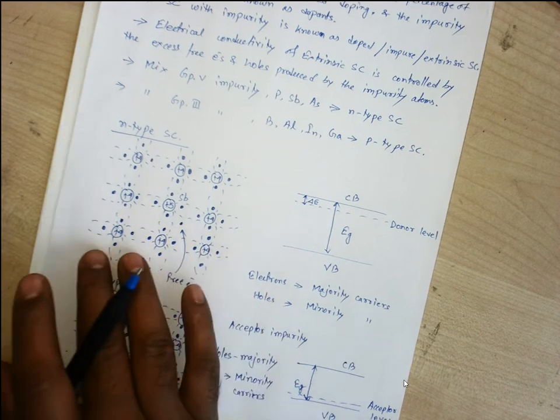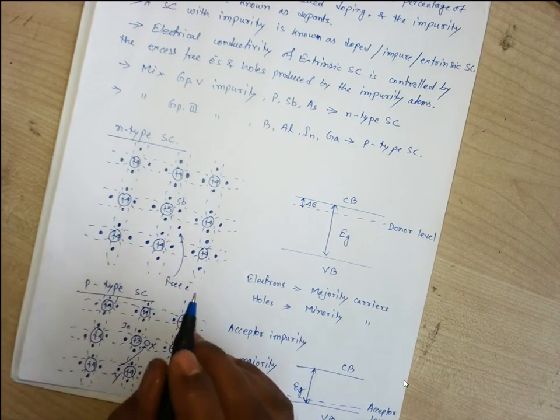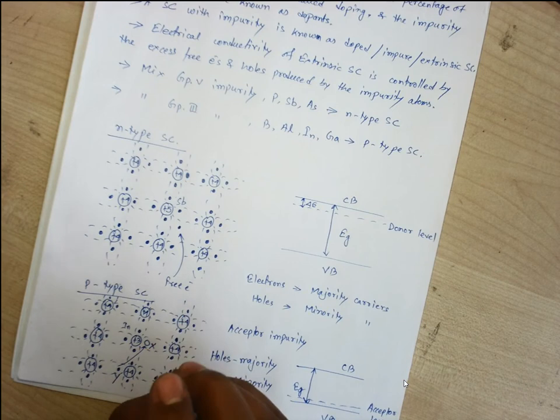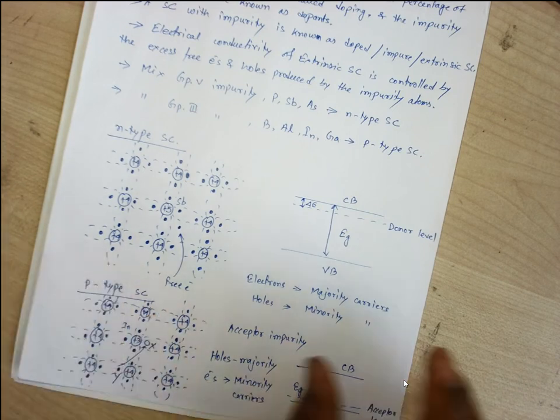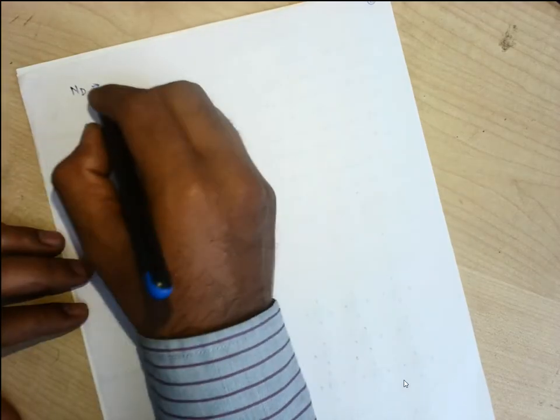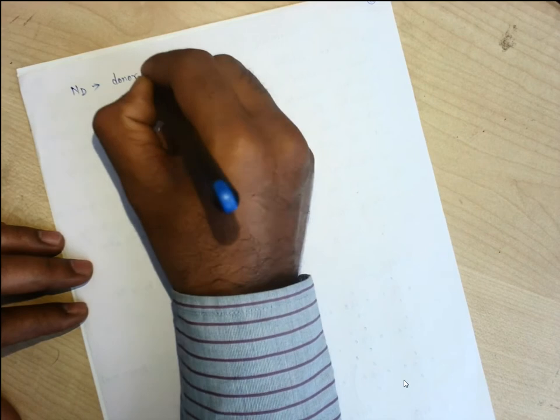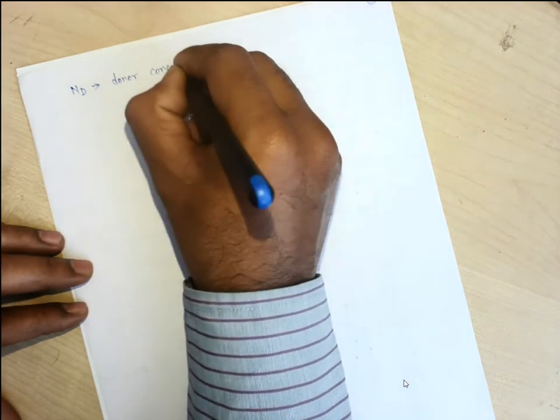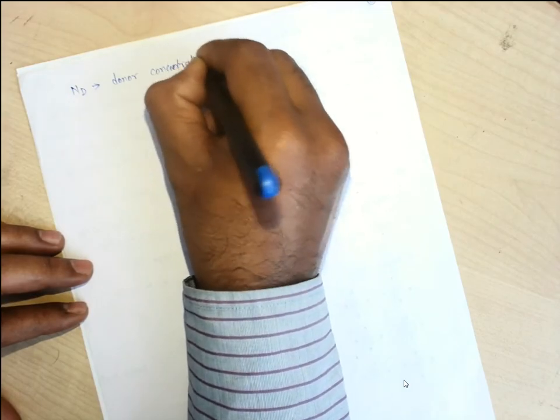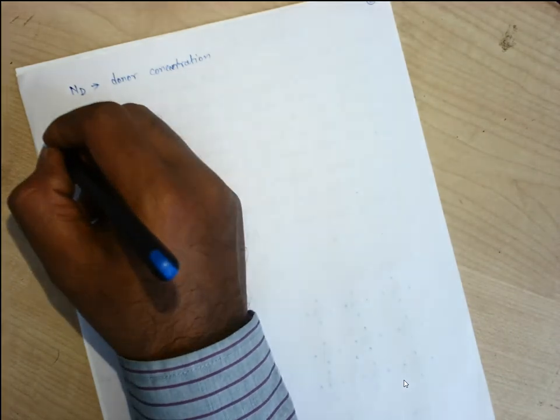Let us consider Nd, with suffix D, the donor concentration.